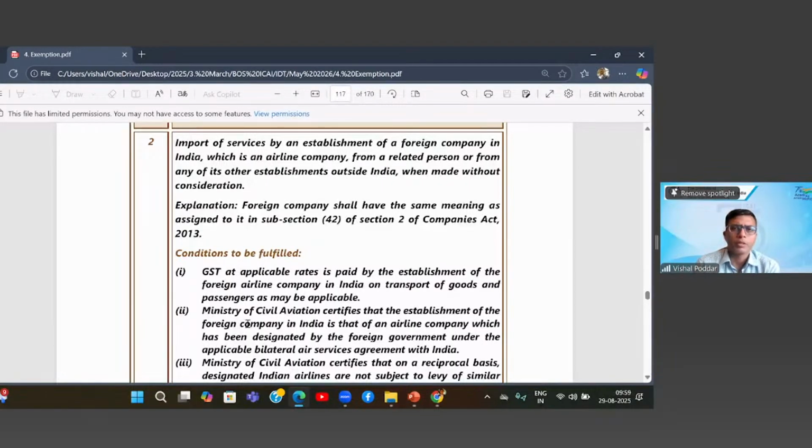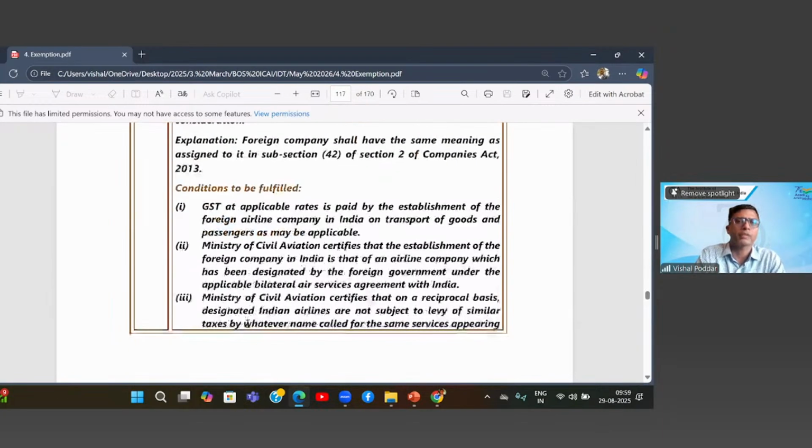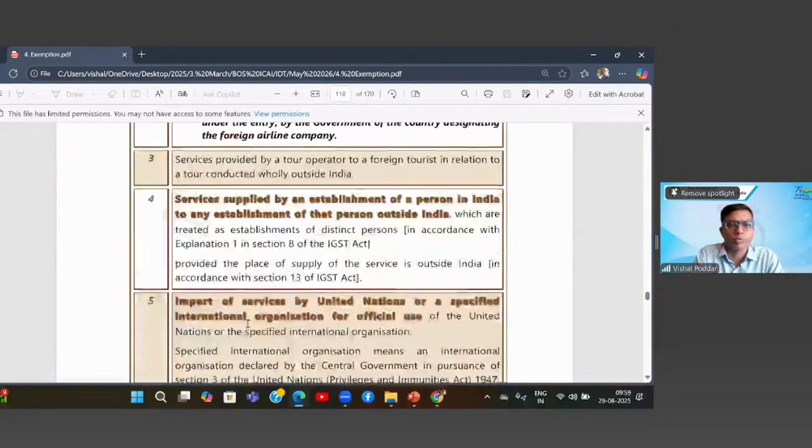Now see, this is very limited, very specific to airline companies. Now what happens? Every airline company which is operating international flights has its counterpart outside India. That counterpart and this Indian entity would have multiple exchanges of services between them. Now, they do not want to make those exchanges taxable. Hence, this exemption has been provided.